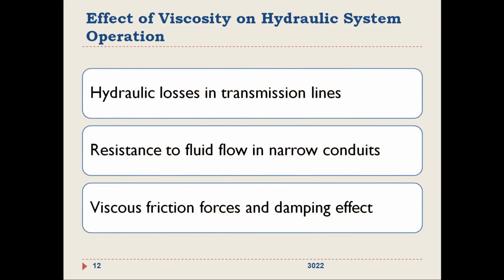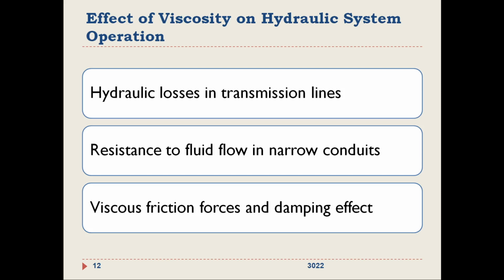If inappropriate oil with improper viscosity is selected, there could be hydraulic losses in the transmission lines, in the pipelines which are connecting the different components in the hydraulic system. Resistance to fluid flow in narrow conduits.